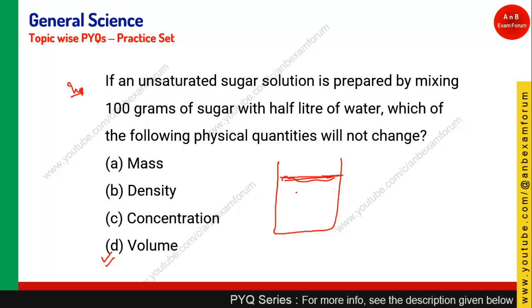When it gets dissolved, say these are the particles which are in the liquid. So when you are adding sugar, the small particles are going to be adjusted in here. So the volume will not change, but the mass, density and concentration will definitely be affected. Since mass is going to change, your density is going to change, and since you are adding something, concentration will definitely change, right? So option D, volume, will not change.